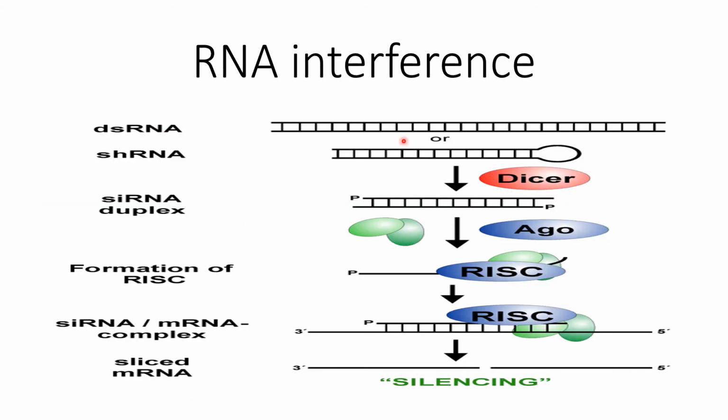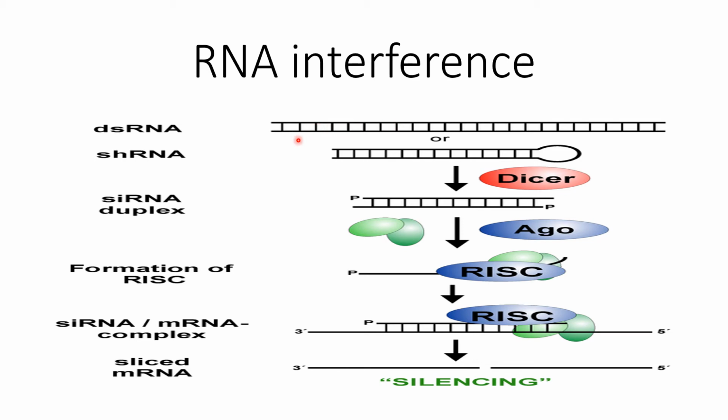RNA interference. It is a phenomenon by which the messenger RNA can express itself, or can be degraded, or its translation can be halted. RNA interference is gene silencing, and here micro RNA can be produced, or a small interfering RNA can be produced.